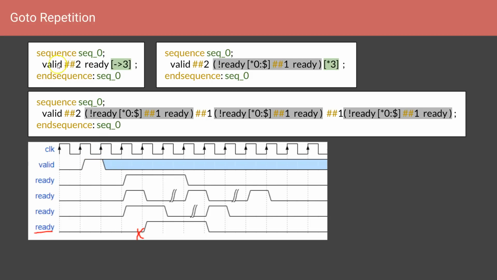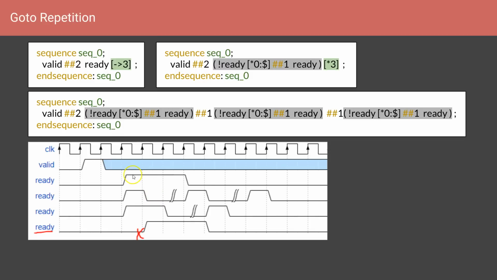And after valid is going high, after two clock cycles, ready should be asserted. So after these 2 clock cycles, ready is asserted. We can see that all of these are starting ready at this point, but the fourth one is not starting ready at this point. So this is a violation of the first property itself. So the fourth waveform will not satisfy this assertion. Now let's go through the first three.